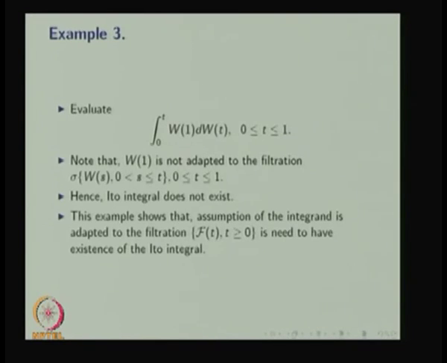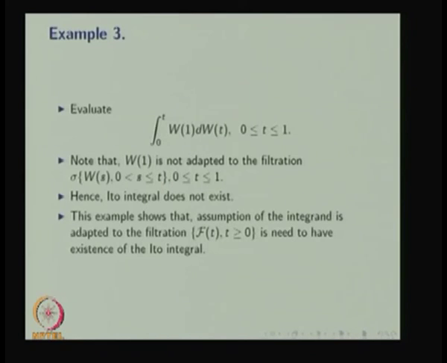Third example: here we are evaluating the integral from 0 to t, where the integrand is W(1), dW(t). Note that W(1) is not adapted to the filtration F(t), the sigma algebra generated by W(s) for s in the interval 0 to 1.